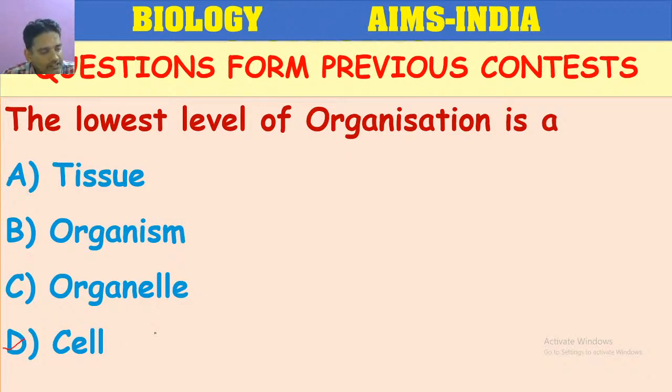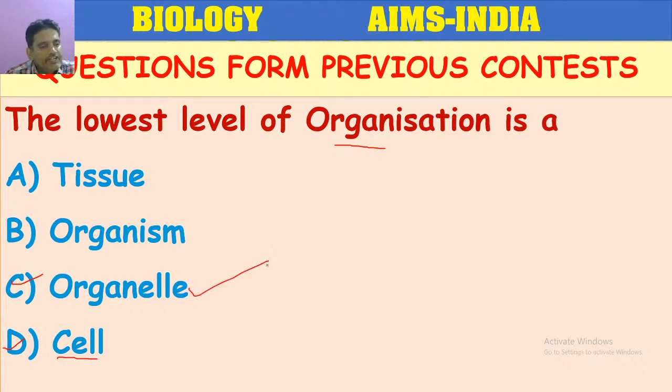Cell or organelle? Come on. C or D? Here the lowest level of organization is asked. So C is the correct answer. The basic level of organization means cell, we can consider. Okay.